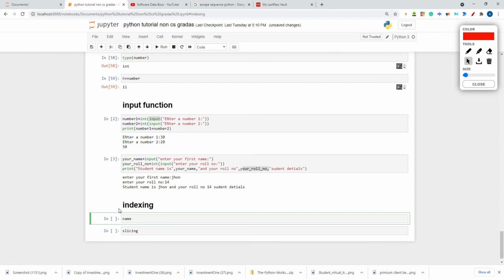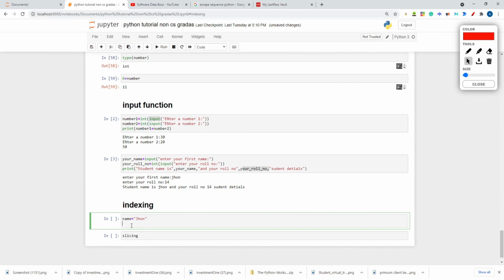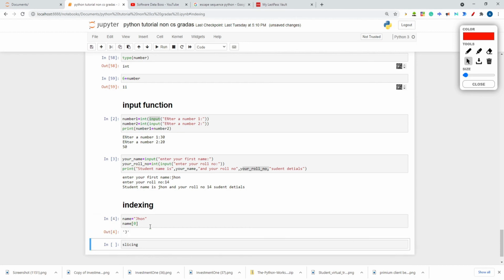Now I want only the first character. What is the character at the first index? It is J, right? 0, 1, 2, 3. So if I write name, and use square brackets, and write 0 over here, whatever is at index 0 will be printed. So at index 0 J is present, right?